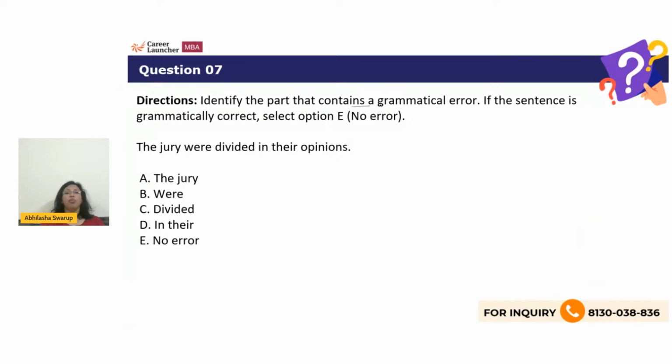Okay, so you identify the part that contains a grammatical error. If the sentence is correct, select no error, which is option number E. Let's do this. So the jury were divided in their opinions. Which of these is incorrect?